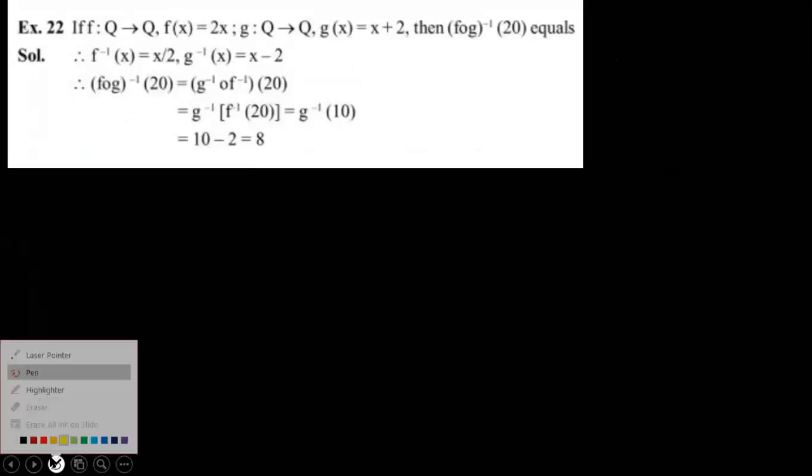See, this is one more beautiful example. What is the answer? f maps Q to Q, irrational numbers. f of x is equal to 2x and g of x is given as x plus 2. Then (f circle g) whole inverse of 20 is what?